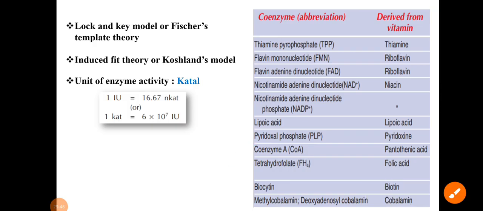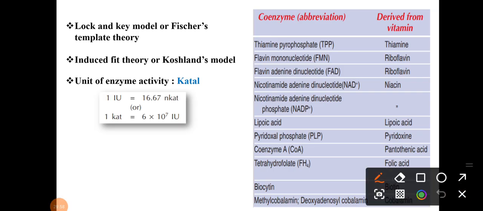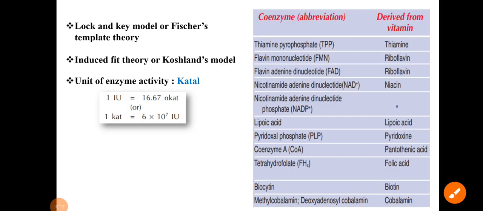Then tetrahydrofolate, that is from folic acid. Biocytin, that is from biotin. Then methylcobalamin and deoxyadenosylcobalamin are from cobalamin. Among these, please remember TPP, FMN, FAD, NAD, NADP, and coenzyme A. These are the important ones, so please remember them. This table is very, very important. I am saying this is a very important table, so please go through it once.